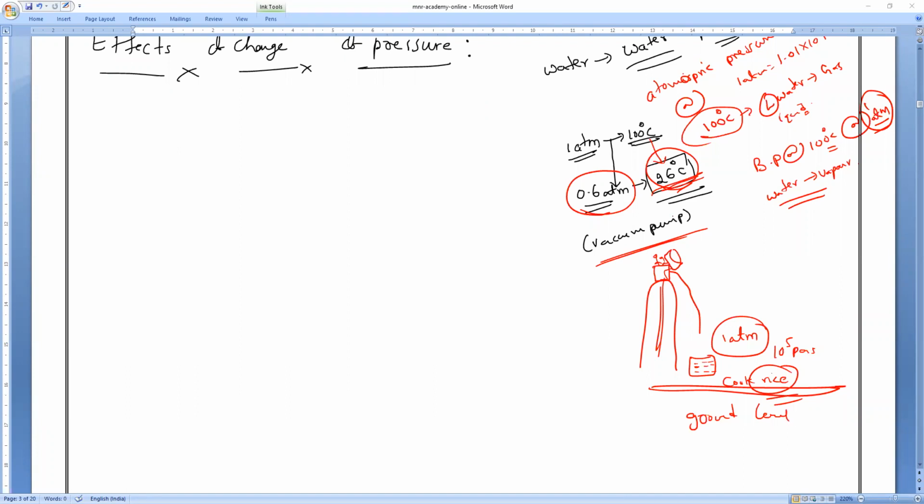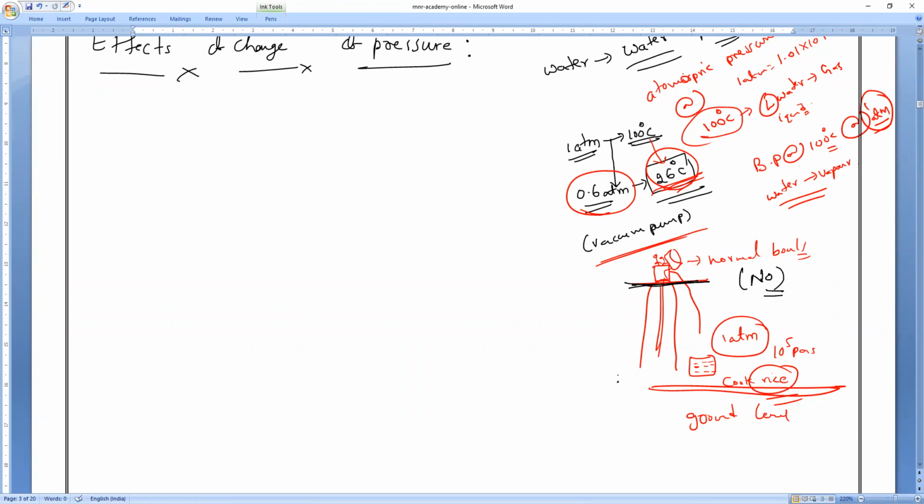Is it possible to cook the rice in normal bowls above the mountains? Anybody can tell? Think and tell logically. All of you? Is it possible to cook the rice in the normal bowls? No, sir. Normal bowls, it is impossible. Why?